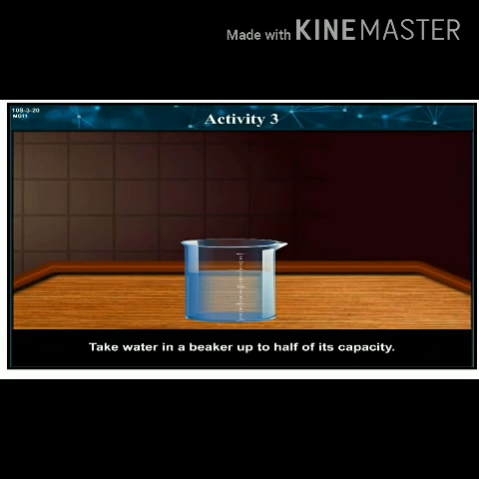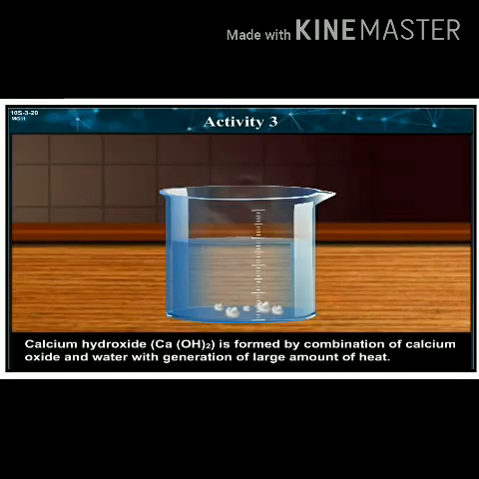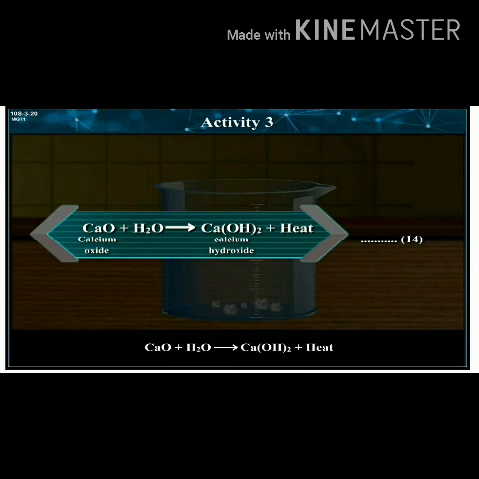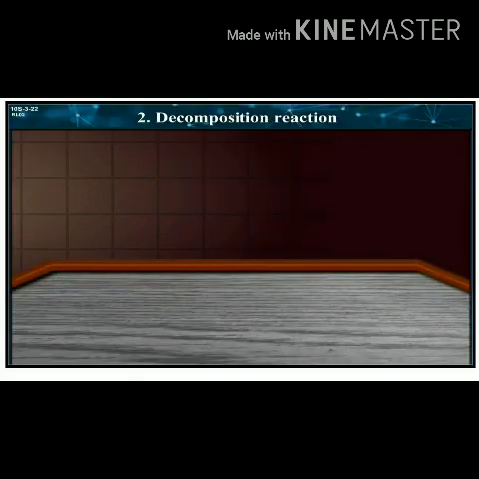Activity 3. Take water in a beaker up to half of its capacity. Add a few pieces of slaked lime, calcium oxide CaO, to it. Calcium hydroxide Ca(OH)2 is formed by combination of calcium oxide and water with generation of a large amount of heat. The reaction can be written as CaO plus H2O gives Ca(OH)2 plus heat. When two or more reactants combine in a reaction to form a single product, it is called a combination reaction.